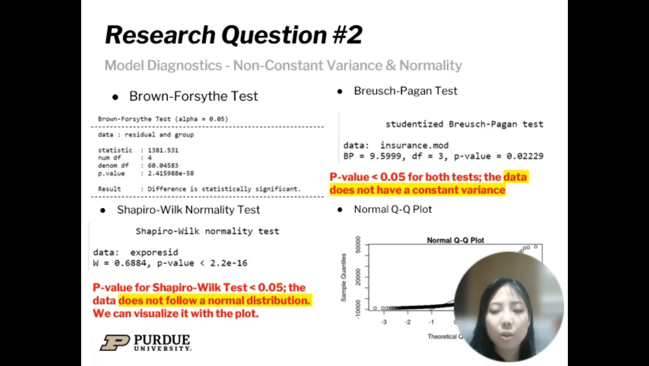And the figure actually shows the results for the Shapiro-Wilk normality test and normal QQ plot. For the Shapiro-Wilk test, we can see that the p-value is less than 0.05, and hence we reject the null hypothesis and conclude that there is a violation of the normality assumption. Moreover, we can see from the plot that the data does not follow a normality line, and hence it does not follow a normal distribution.